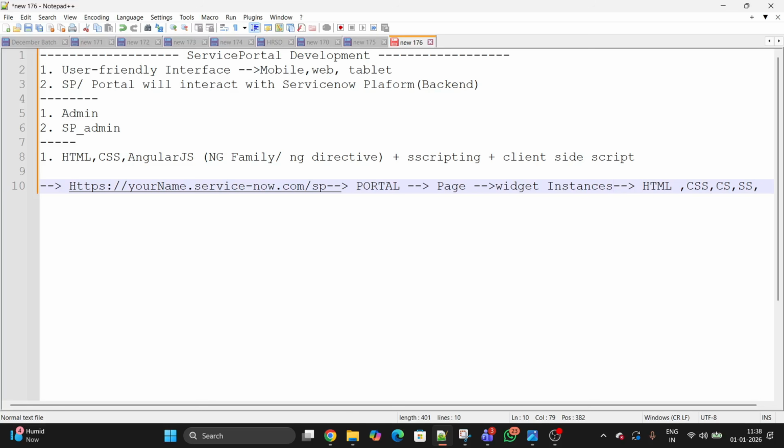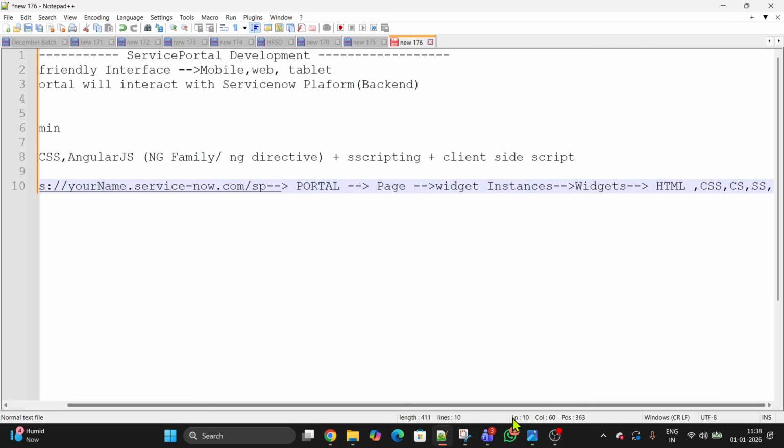So Service Portal, page, widget instance, then you will have different widgets, and then they take components of HTML, CSS and all that. So remember that it's not that easy to build a portal, but it is easy to understand once you understand the logic. In every portal across this universe, in Service Portal, we will have a portal first, then page, then widget, then HTML.